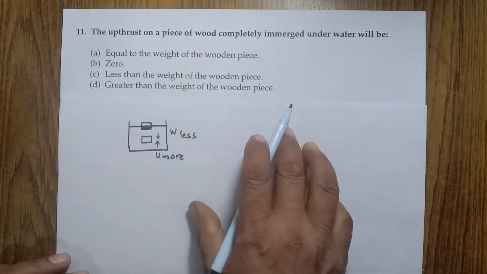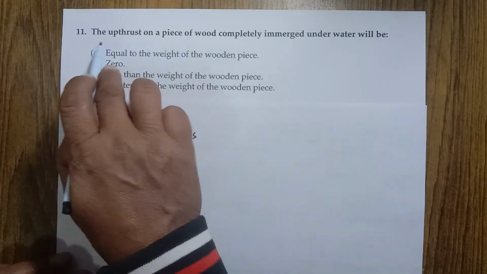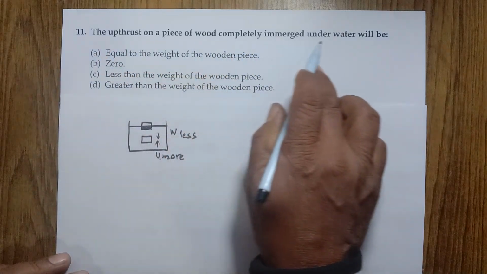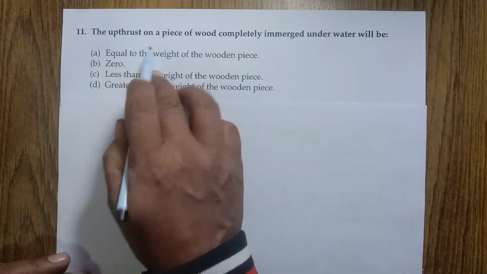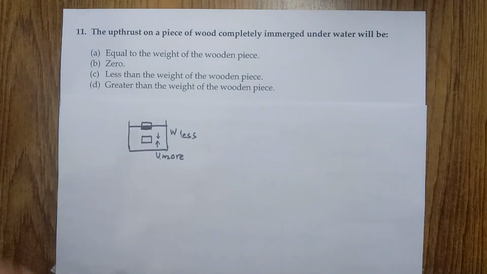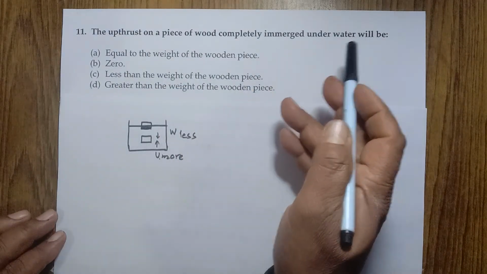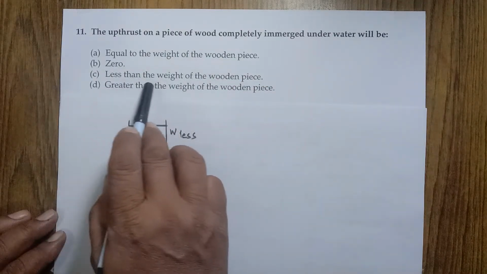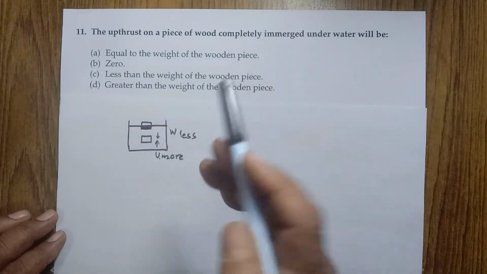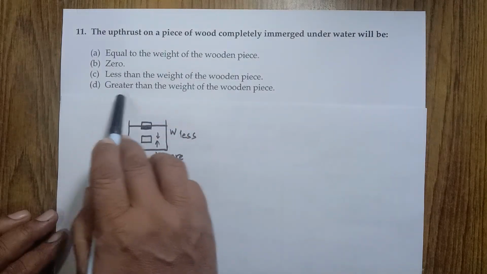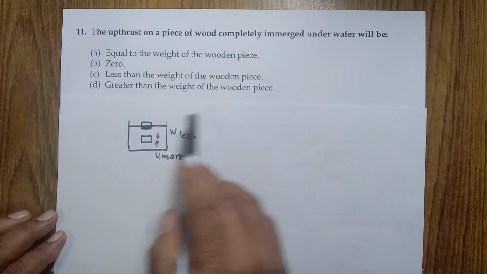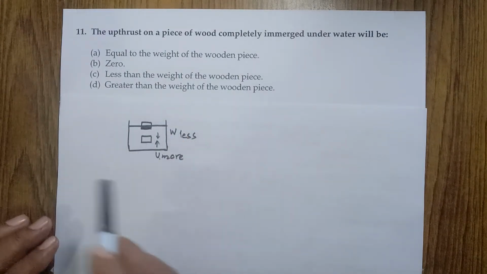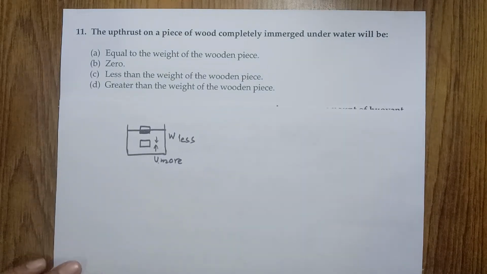So, which option is correct? The upthrust on a piece of wood completely immersed in water is equal to the weight of the wooden piece. Wrong, not correct. 0, not correct. Upthrust is less than the weight of the wooden piece is also not correct. Upthrust is greater than the weight of the wooden piece. Yes, it is correct. That's why option D is correct.